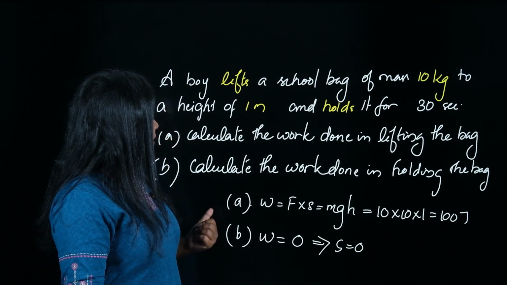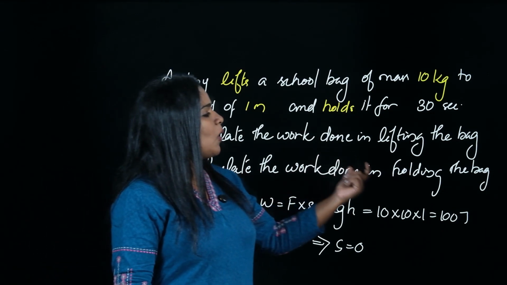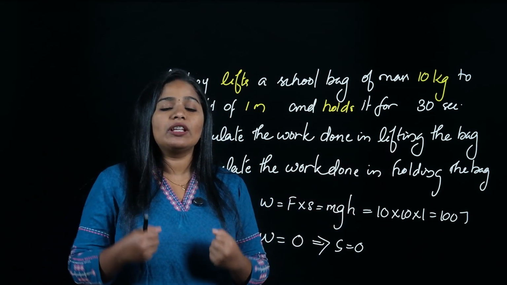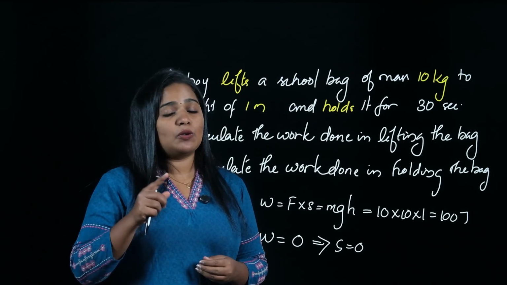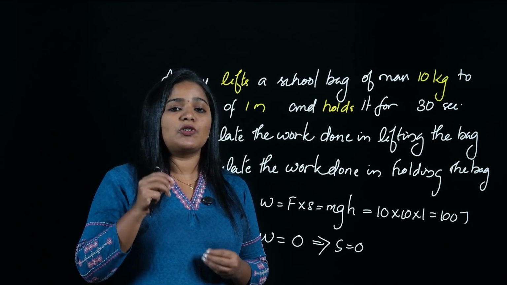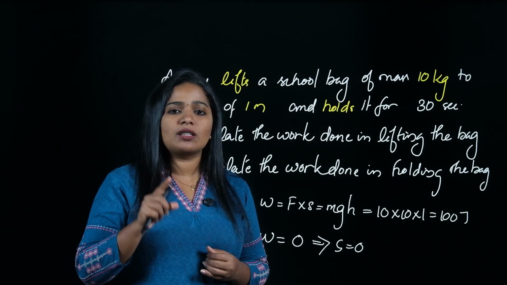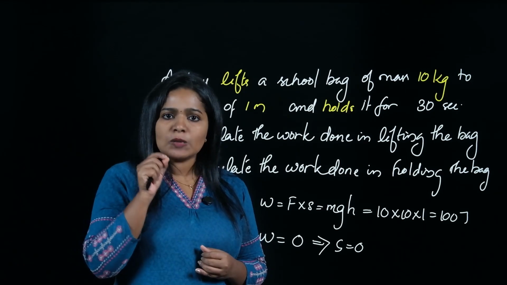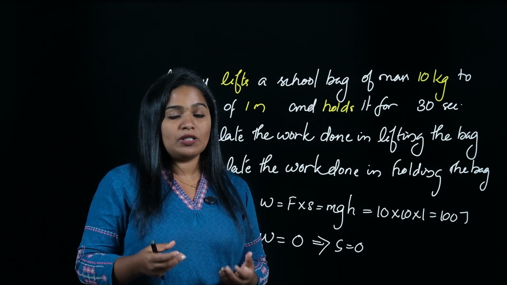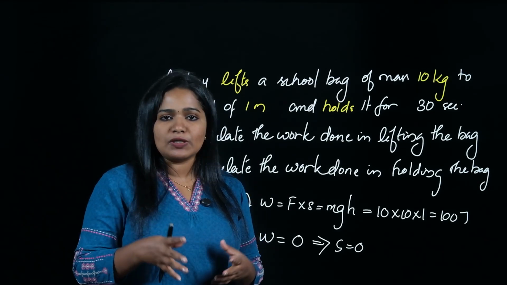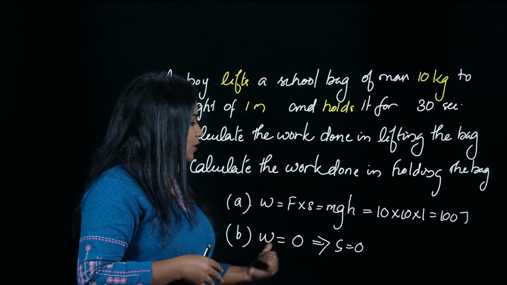And the second question is, calculate the work done in holding the bag. While he is holding the bag, there is no movement or there is no displacement, which means we know the conditions to say that some work is done. There should be a force and there should be a displacement. There is force acting, that is gravitational force is acting, but still there is no movement, which means that the displacement is equal to 0, which means work is equal to 0.